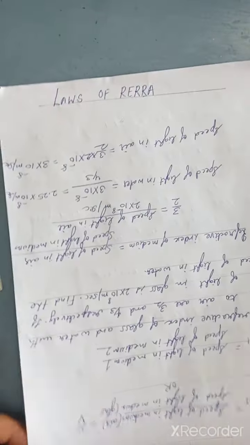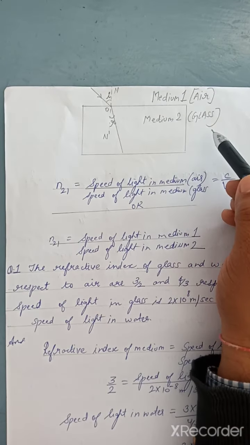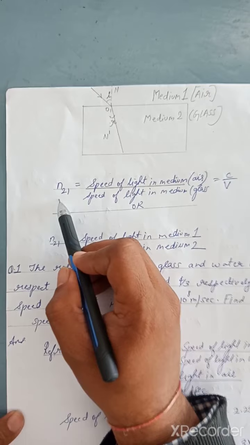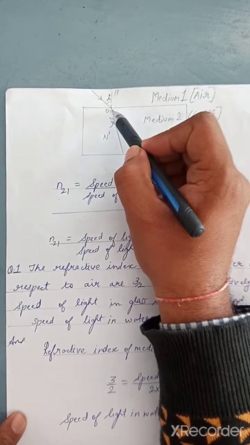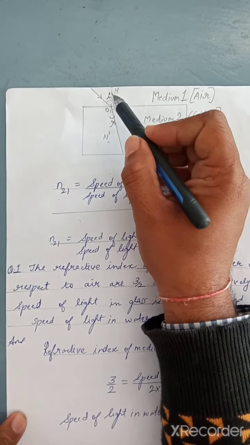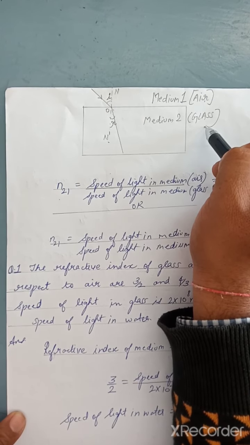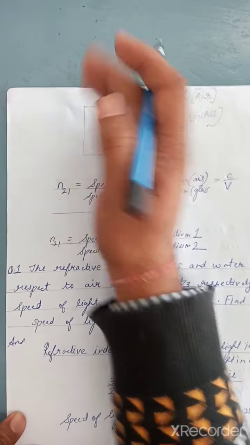Now next, consider that refraction is occurring in two media: medium 1 is air, and the second medium is glass. Here we are calculating the refractive index. When the light enters here, this is the normal, and we know that air is the rarer medium and glass is the denser medium. So when it travels from one medium to another, it will bend towards the normal.